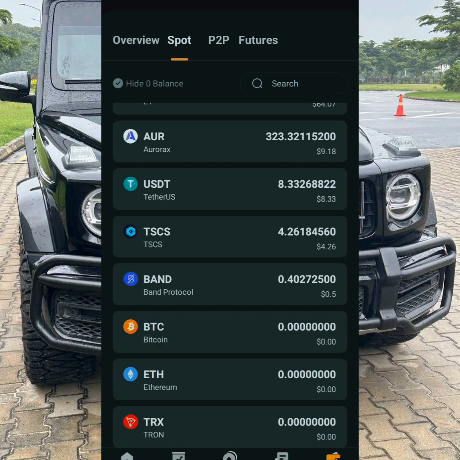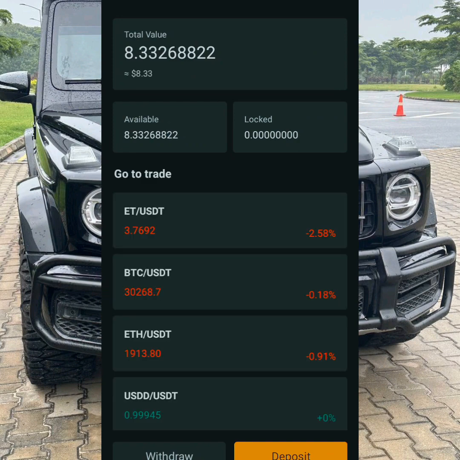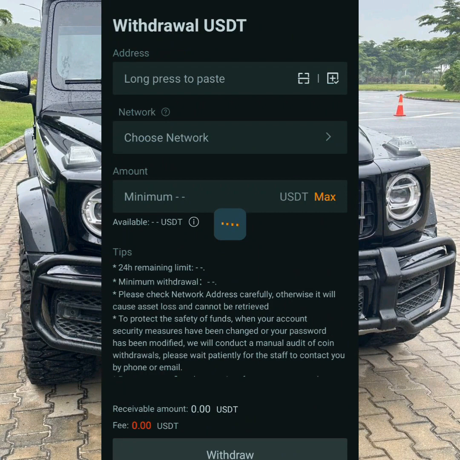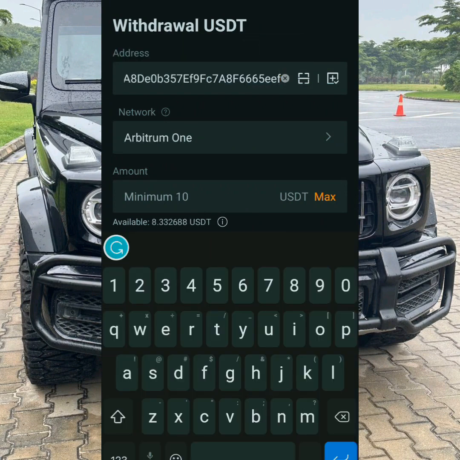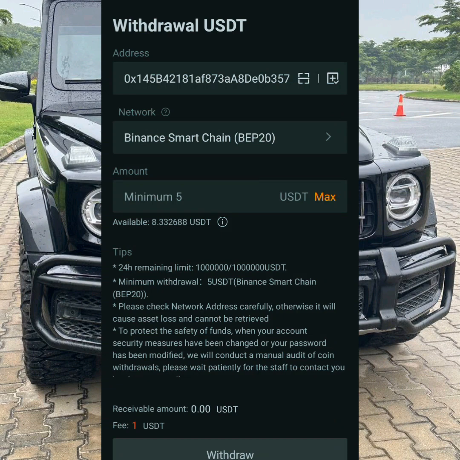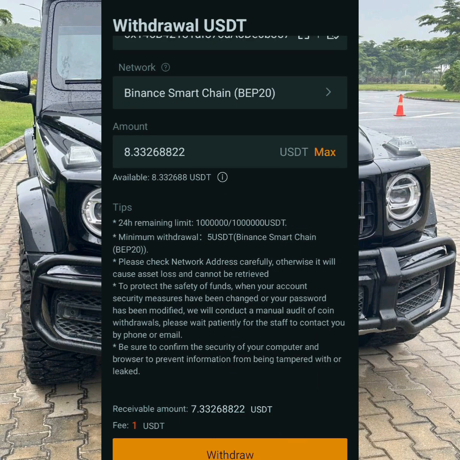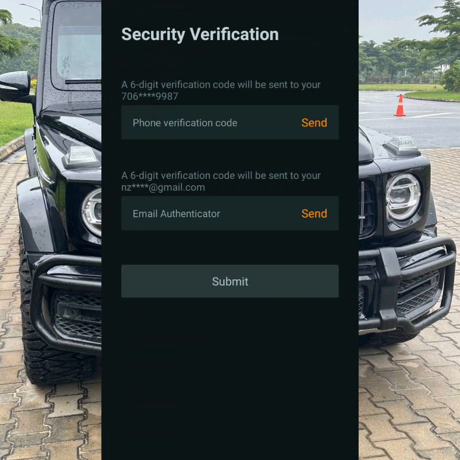So let me go straight and withdraw this. Let me click on withdraw. You know how we do it. You paste the address. Remember, it's BEP20. You look for BEP20, you click on that, confirm. Then the minimum is 5. Let me withdraw all. I will be getting 7.33. Then I click on withdraw, click on confirm.